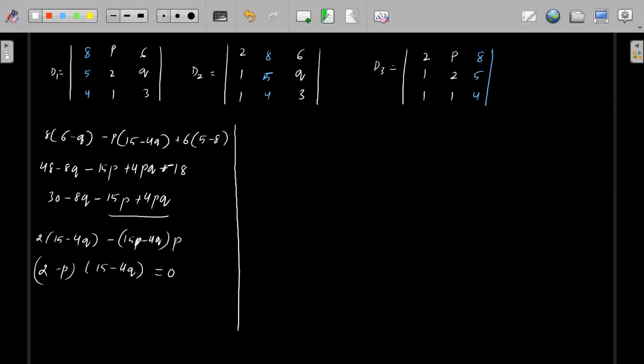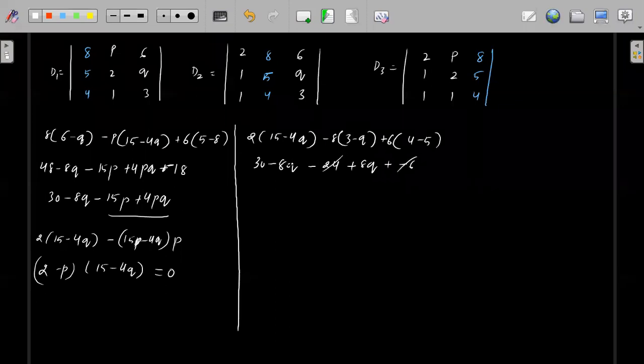When I solve D2 also, let's see what the value of D2 is. This is 2 into (15 minus 4Q), then minus 8 into (3 minus Q), then plus 6 into (4 minus 5). So this is 30 minus 8Q minus 24 plus 8Q minus 6. So this and this get cancelled. So the D2 value is directly 0, right?